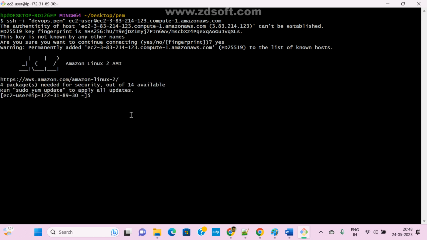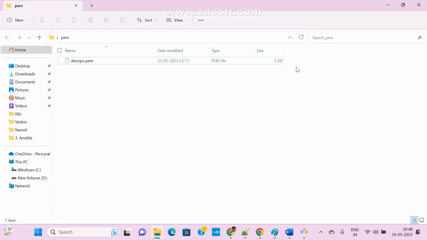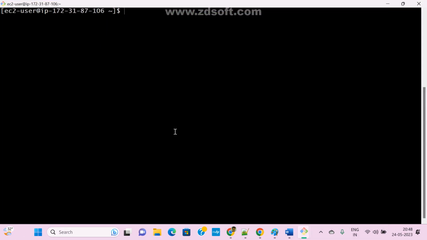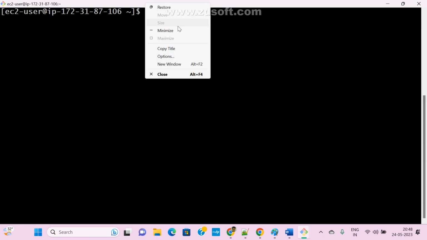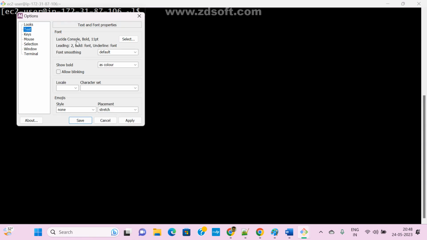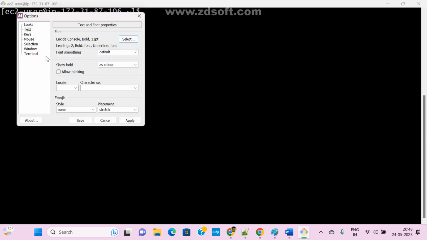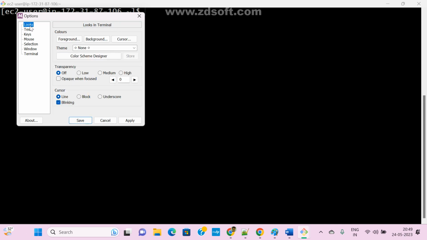Now this is my client, this is my node host, and this is my server. I am increasing the font here, or if you want, we can change the color also to avoid confusion, or I can use bold. Right click, go to options, font. Now change the color. Under looks, foreground and background are the colors.